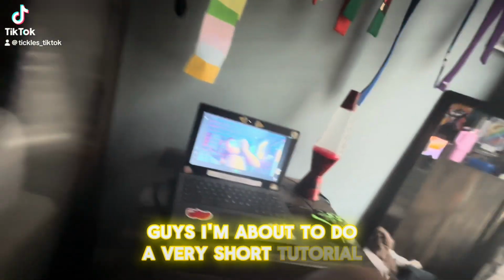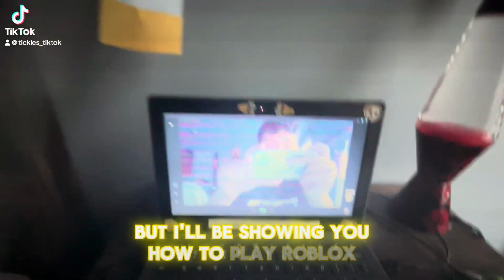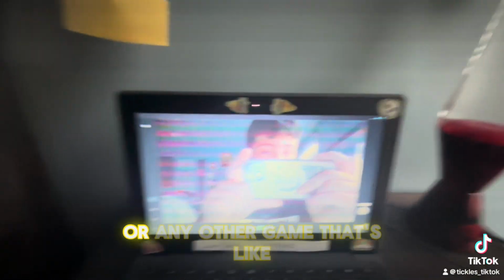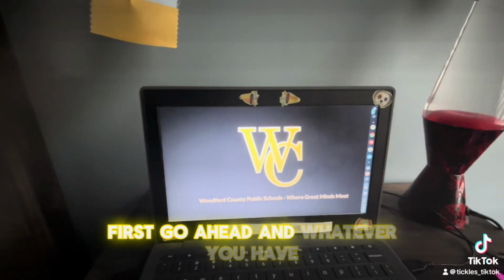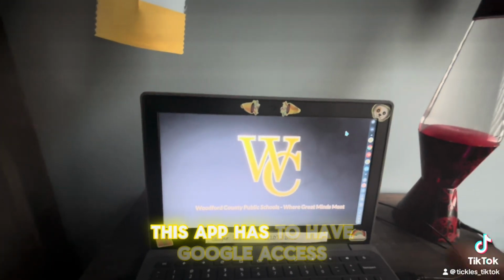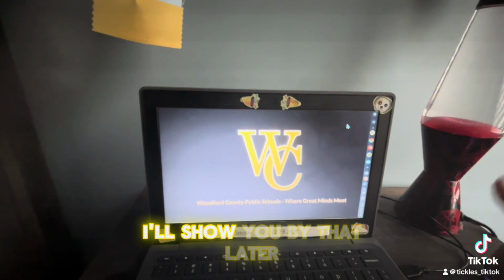Guys, I'm about to do a very short tutorial, showing you how to play Roblox or any other game that's blocked on your school computer. Watch this. Okay, first, go ahead and open whatever you have. This app has to have Google access. I'll show you that later.